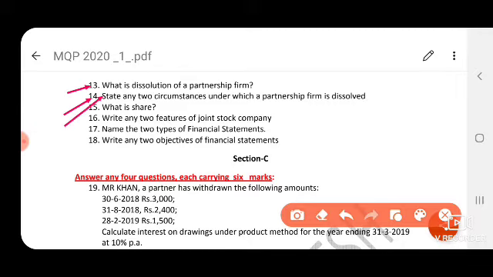What is share? This question is not there in the PUC board question paper. What is share? Share is a share in the share capital of the company. So instead of this, you can change the question. Name the two types of shares. Equity shares and preference shares.